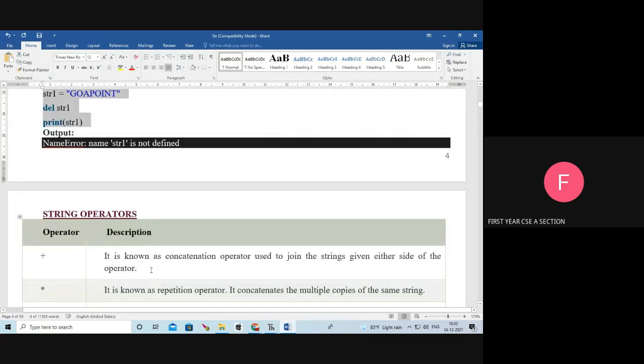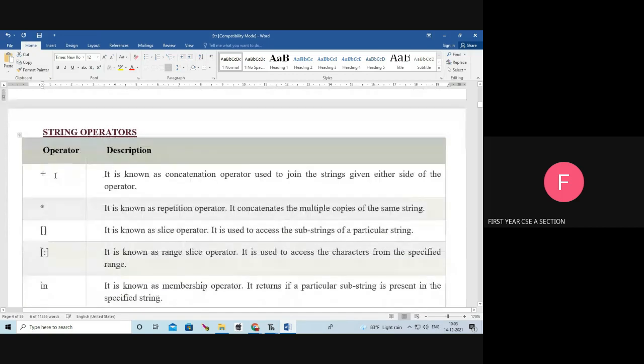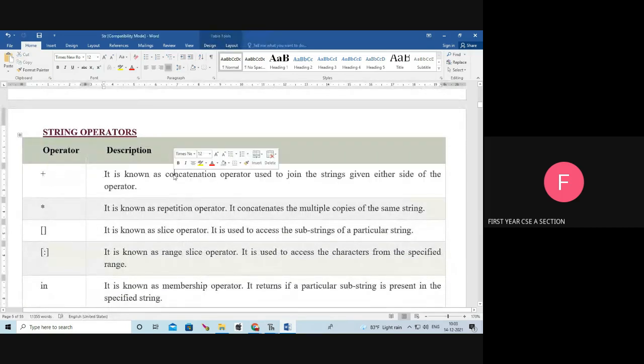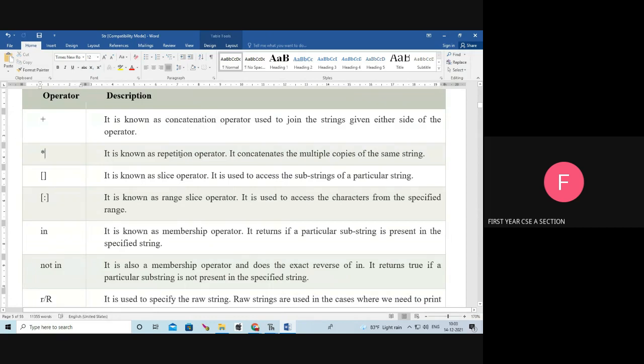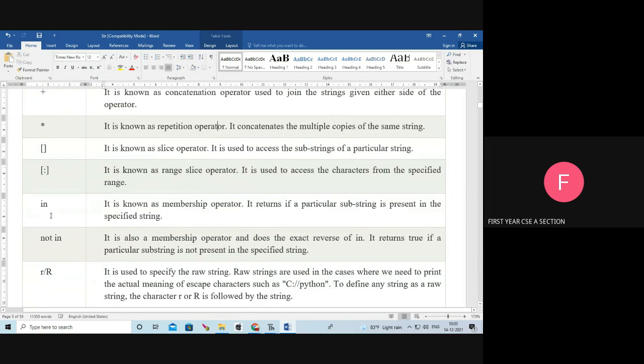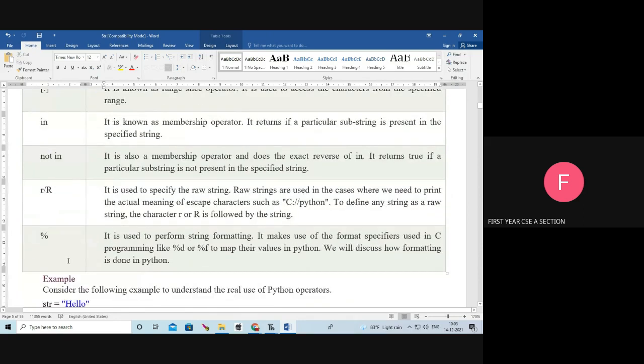Next, string operators. See, plus is the concatenation operator. It is used to join two strings. Next, star is the repetition operator. Next, this is the slice operator. Next, this is the slice with range operator. This is the membership operators. What are the membership operators? In and not in. Next, r or capital letter R is the raw string.